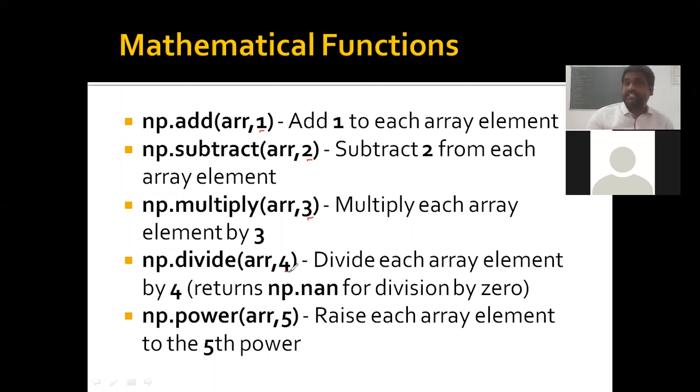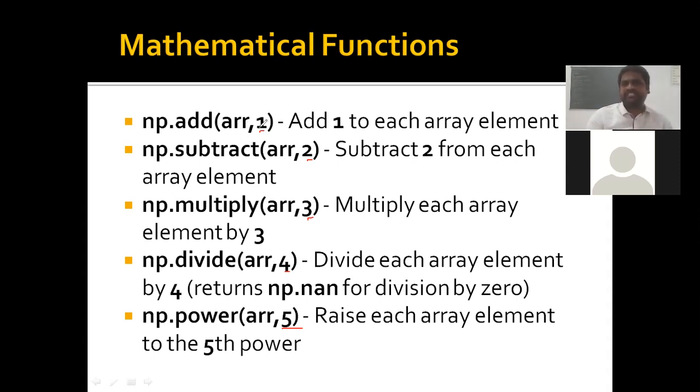Divide, each and every element in an array is divided by 4. And power. So let's say I have a 2 element, power 2 to the power 5. So 2 to the power 5 will be obtained. Okay, right? In the same way, whatever function we have, we can use two arrays also.